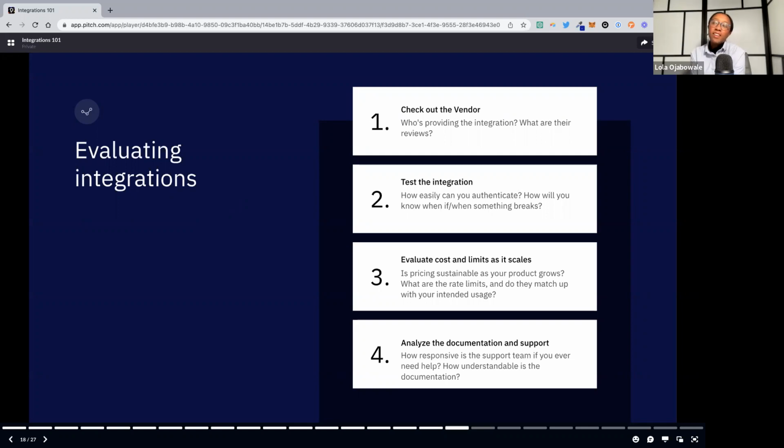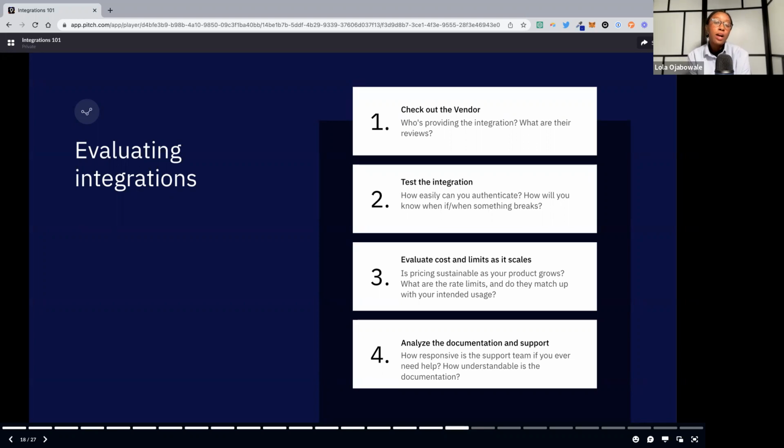Another pretty big consideration here is the documentation and support. It's a telltale sign: if they don't have understandable documentation, or any documentation at all, even if you can try to figure it out, it's a red flag of potential issues in the future if something does go wrong.